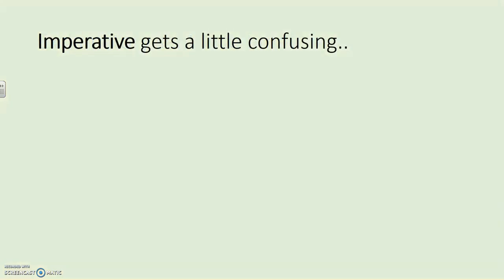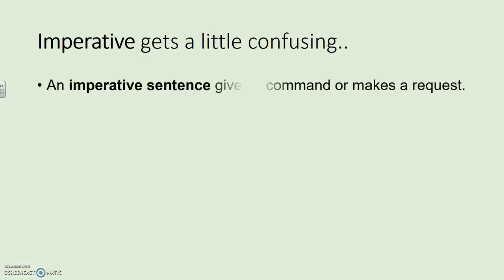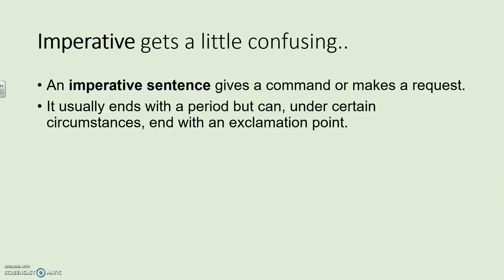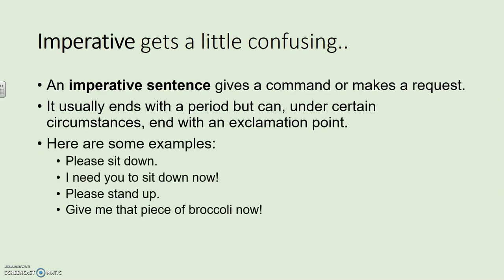Imperative. This is where it gets a little confusing for some people, because an imperative sentence gives a command, but it also can make a request. So it's almost like it's the same sentence, but formed a little bit differently. It usually ends with a period, but it can also, under certain circumstances, end with an exclamation point. So I could say, please sit down, but I can also say, I need you to sit down now. So it's almost the same sentence, but one is demanding or commanding, and one is just kind of asking nicely. So also, please stand up, or give me that piece of broccoli now.